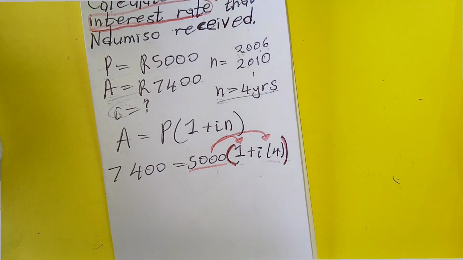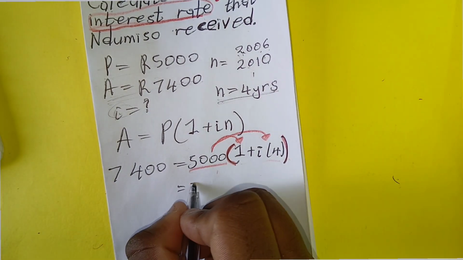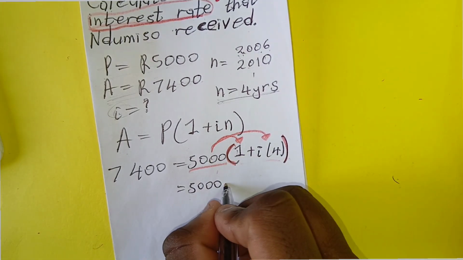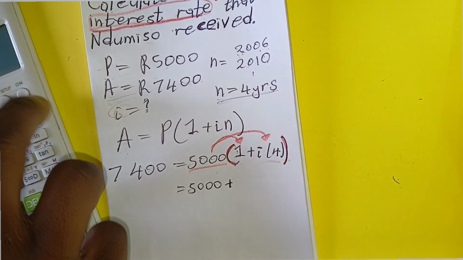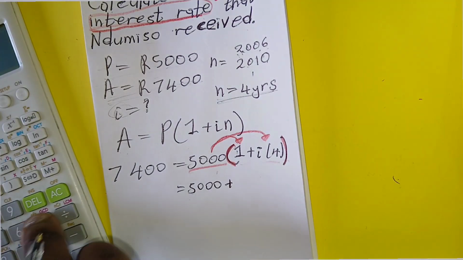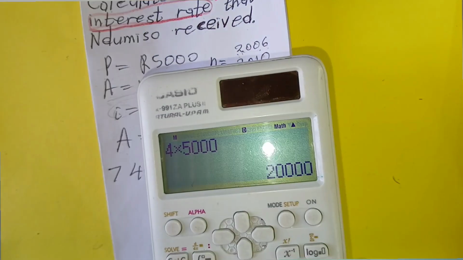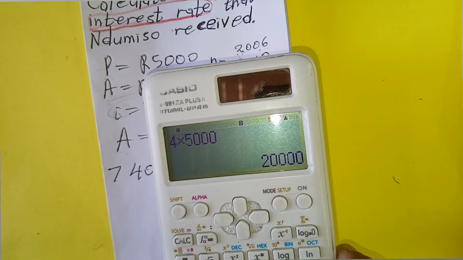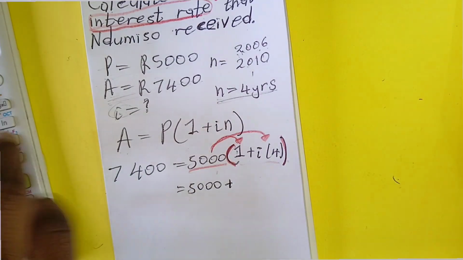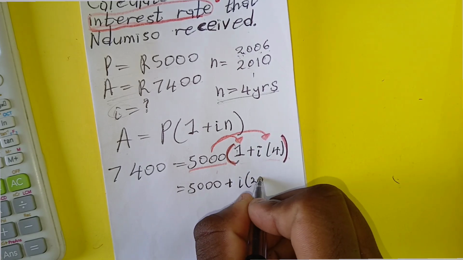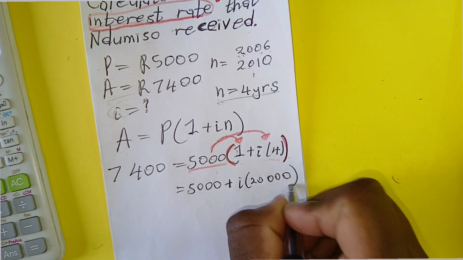So 5,000 multiplied by 1, you get the same number, because anything that you multiply by 1, you get the same number, and then plus. So 5,000 multiplied by 4 is 20,000.